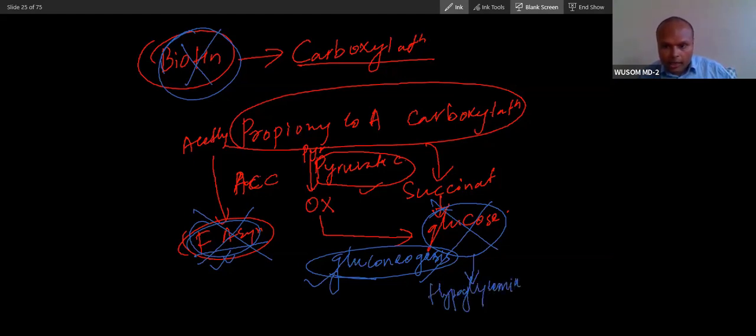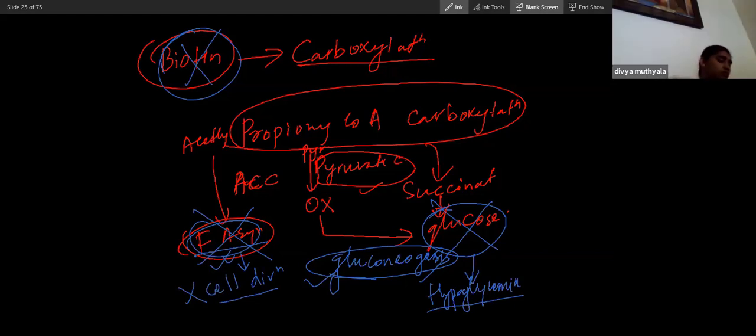And because of this, if there is no fatty acid, no cell synthesis, cell division will be affected. Did you get this? Yes, sir. So cell division, because the cell requires not only DNA, it also requires membrane lipid. So lipid has to be there. If fatty acid synthesis is affected, there will be a problem in cell division and hypoglycemia.